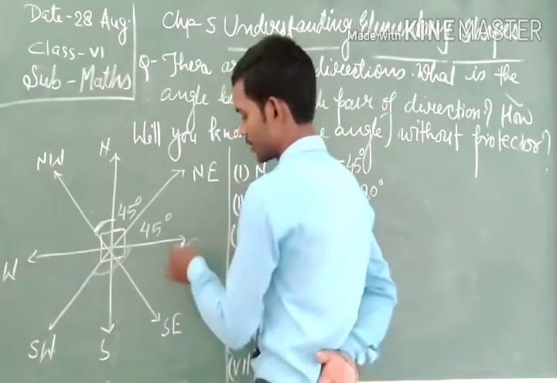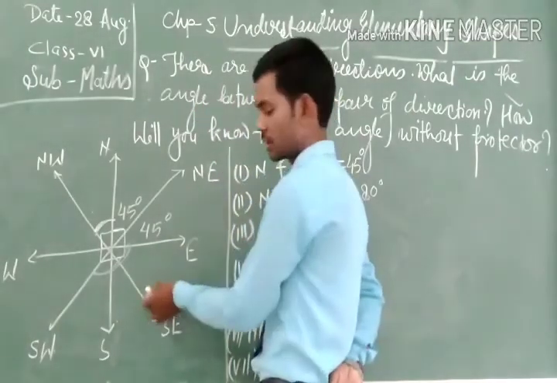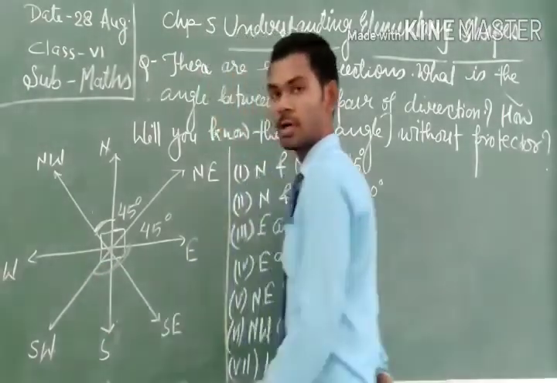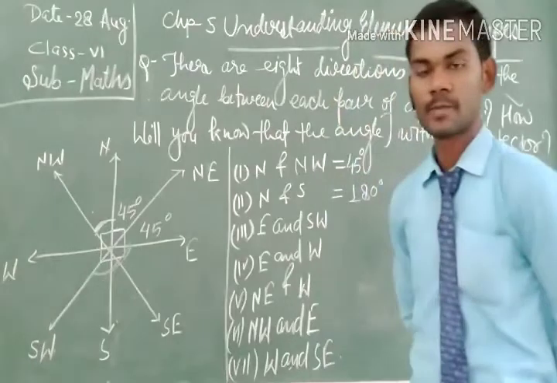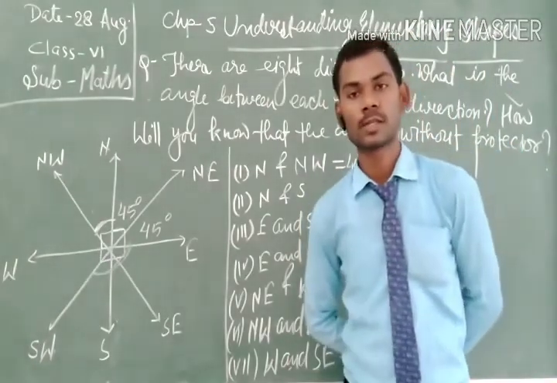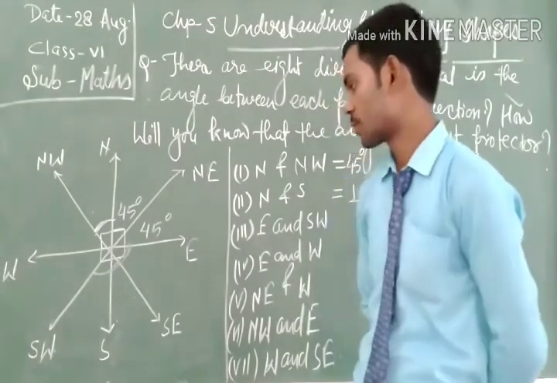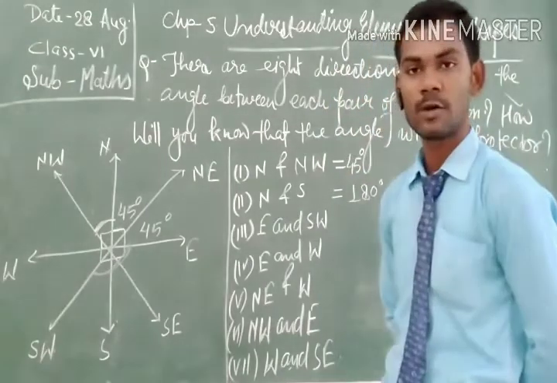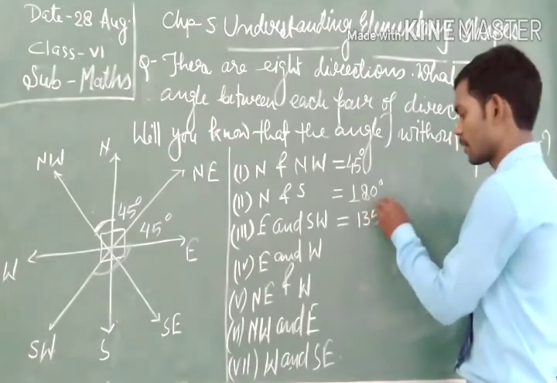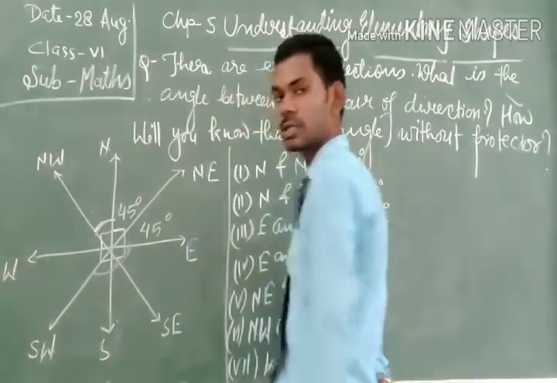Between east and southwest there are 3 parts, and each part is 45 degrees. So when we multiply 3 by 45, we get the angle between east and southwest, which is equal to 135 degrees. Therefore, the angle between east and southwest is 135 degrees.